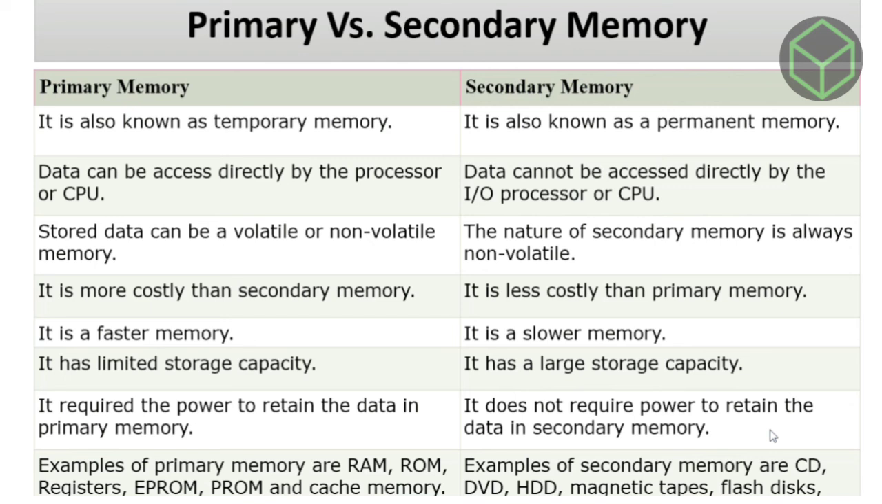Examples of primary memory are RAM, ROM, registers, EPROM, PROM, and cache memory, whereas examples of secondary memory are CD, DVD, hard disk drive, magnetic tape, flash disk, pen drive, etc.